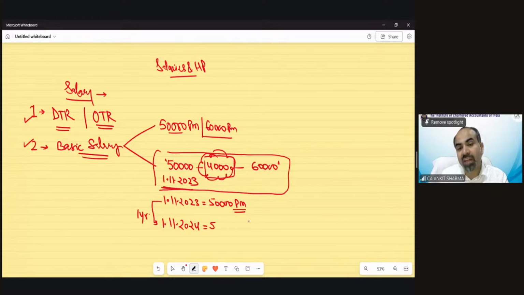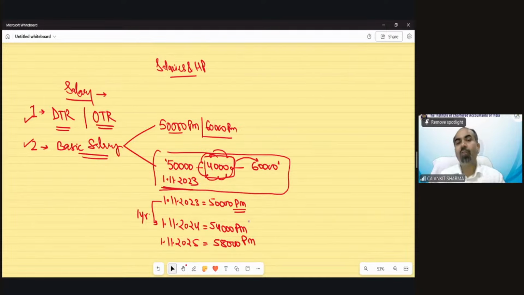So from 1st November 2024, now the salary would be 54,000 rupees per month until it reaches 60,000. Once the salary reaches 60,000, it would be fixed at 60,000 per month for the future. So technically, from 1st November 2025, the basic salary would be 58,000 rupees per month.